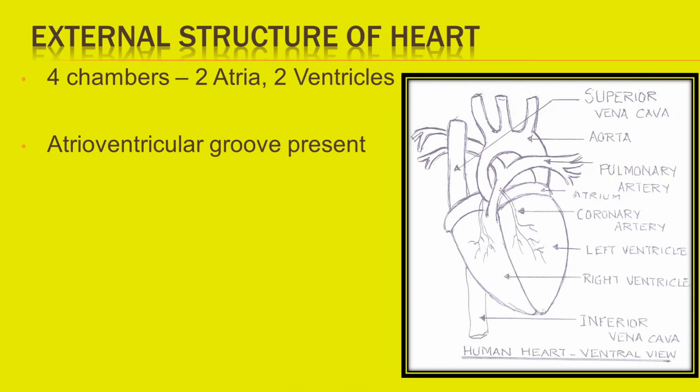Externally, a transverse groove is present between the atria and the ventricle called atrioventricular groove or coronary sulcus.